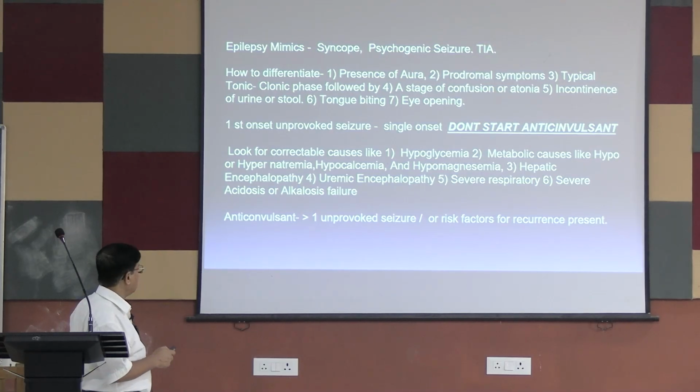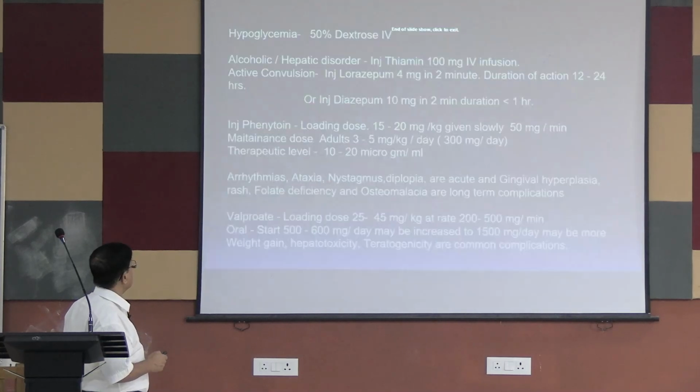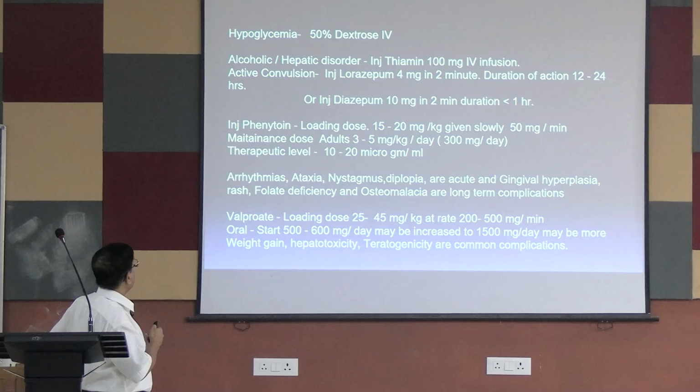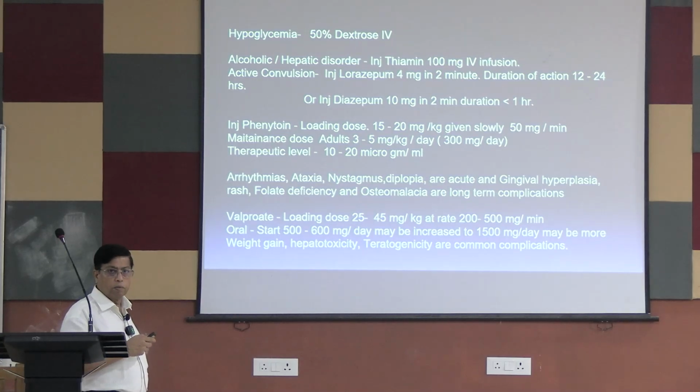Where is the anticonvulsant to be used? When there is more than one unprovoked seizure, or a risk factor for seizure is present. Hypoglycemia, I have told you how to treat: give 50% dextrose, or 25% dextrose if it is available. In alcoholic and hepatic disorders, we give injection thiamine, 100 milligram infusion. For active convulsions, we give injection lorazepam. Doses are important. Try to remember the doses.